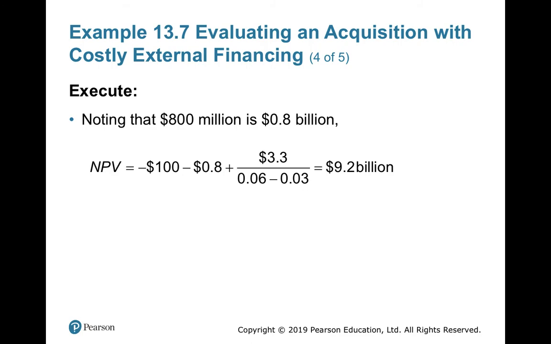So 99.2 billion is the issue you are doing for buying this company. And this company will give you in future 3.3 divided by 0.06 minus 0.03, which is equal to 110 billion. That will be the value if you are acquiring this company. And this 800 million will not be adjusted with the free cash flow of Nike. It will be adjusted with the flotation. The flotation cost will be adjusted with the new issue.